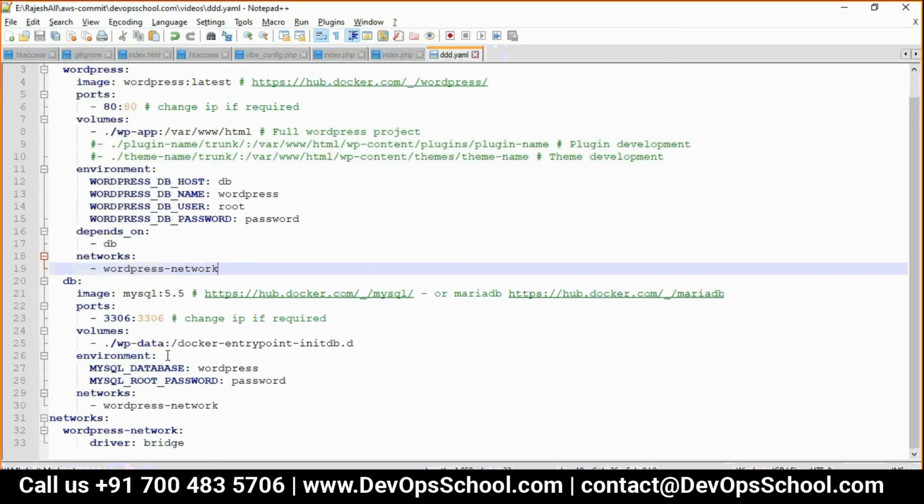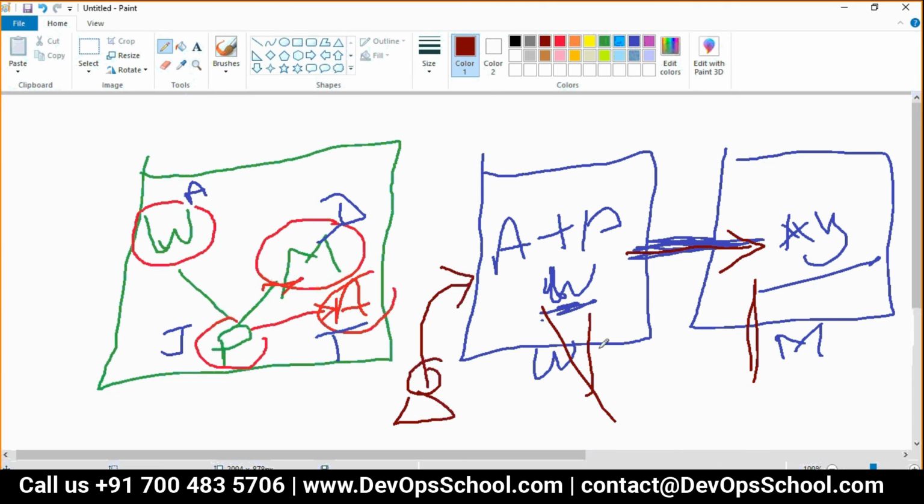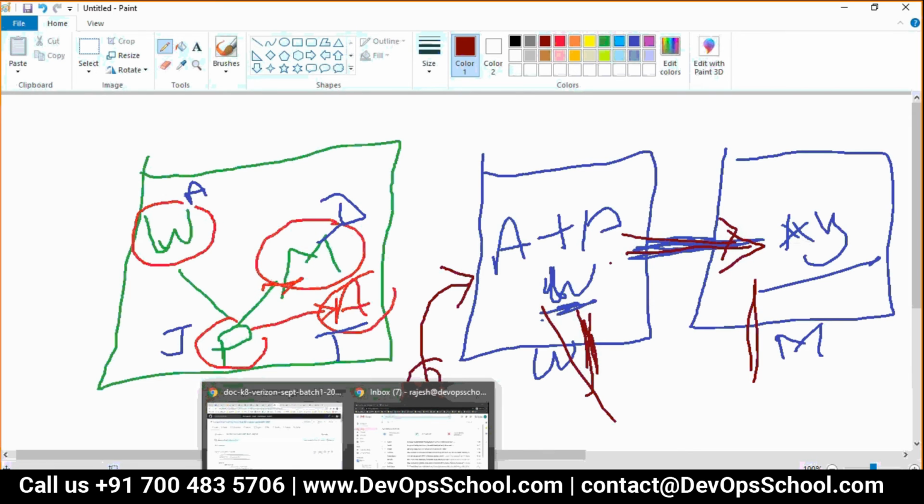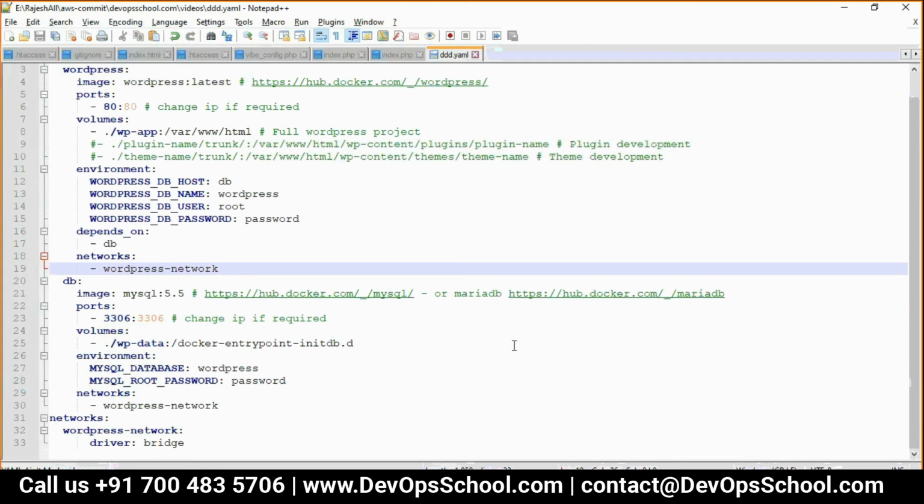Guys, no one has asked me this question: how is this web server getting linked to MySQL? How? Did you get it? One person has got these questions, but no one else has.